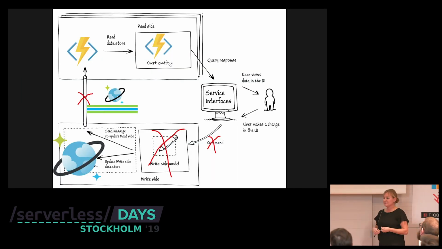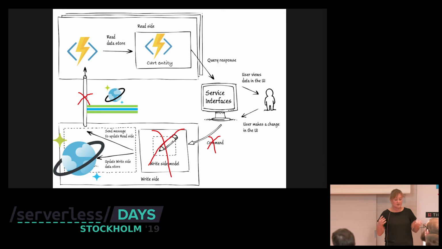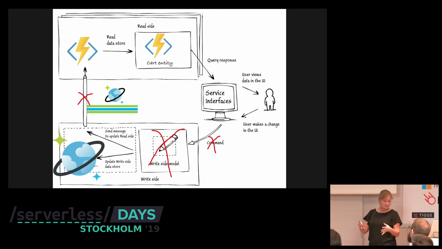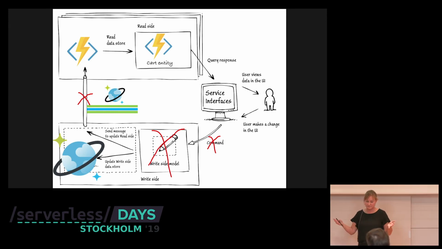How does this relate to the old CQRS architecture? For starters, we don't have any commands, and we don't have a write-side model for our cart. We simply store the events in Cosmos DB, and then the change feed will send the updates. So we don't have any queues. Then we have the read side that doesn't have a database because we create the entities, which hold their information in memory. So when the user queries, it queries that entity. We still separate read from write, right?